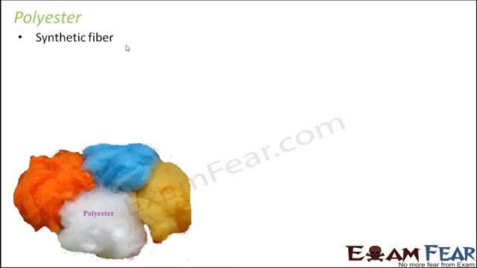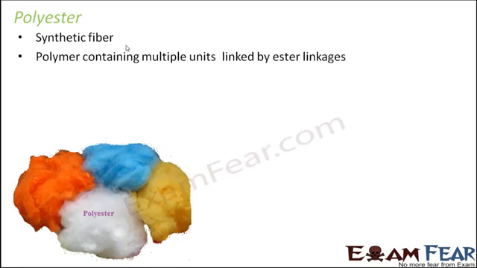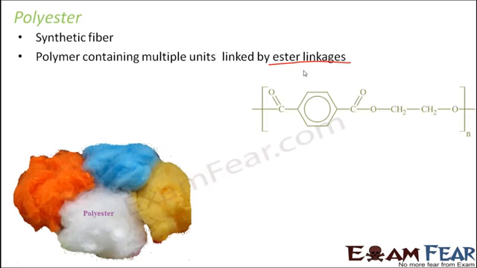So it is again a synthetic fiber, purely synthetic, and it is a polymer containing multiple units, that is monomers, which are linked by ester linkages. Now what do we mean by ester linkage? So let us look at the chemical structure of polyester. So you see, this is how polymer, this N shows that this is the monomer and it gets repeated N number of times. It gets repeated multiple number of times.